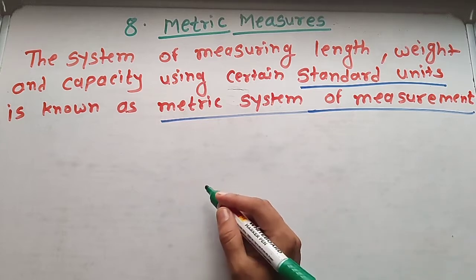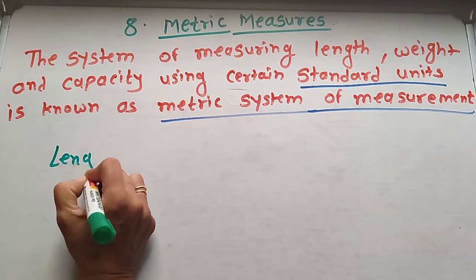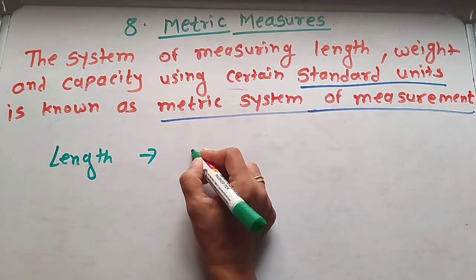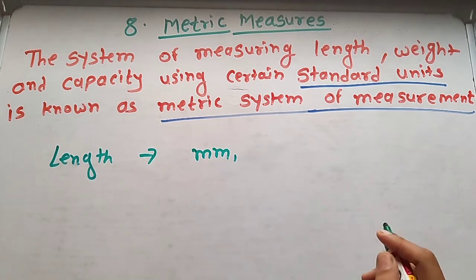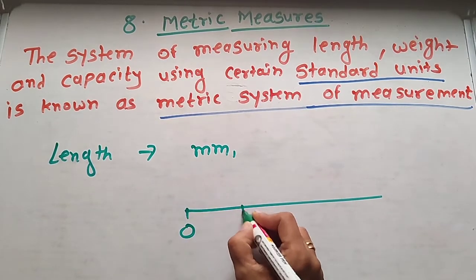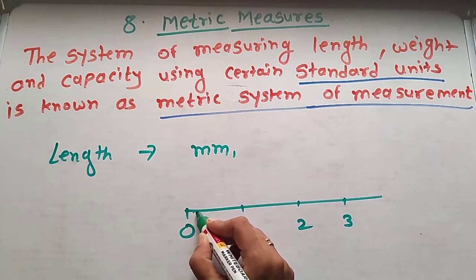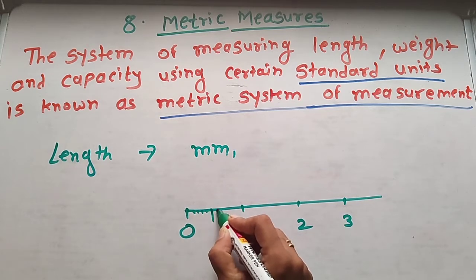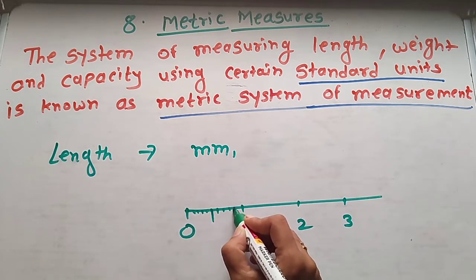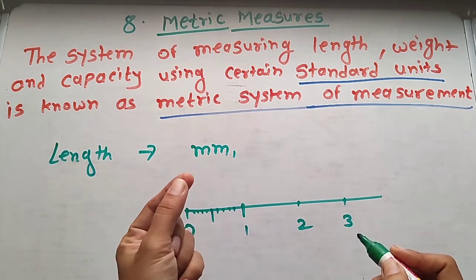Okay, so which unit do we use for length? We use millimeter for small objects. Millimeter, you know the scale or ruler. This is 0, 1, 2, 3. Okay, this is 1 centimeter, 2 centimeter, 3. But in the middle, how many lines? 10 lines. 1, 2, 3, 4, 5, 6, 7, 8, 9, and this is 10. So these 10 small lines mean millimeter. This is for small objects.